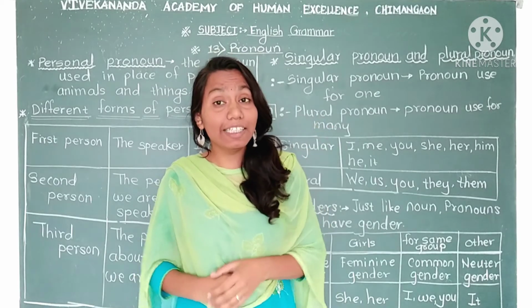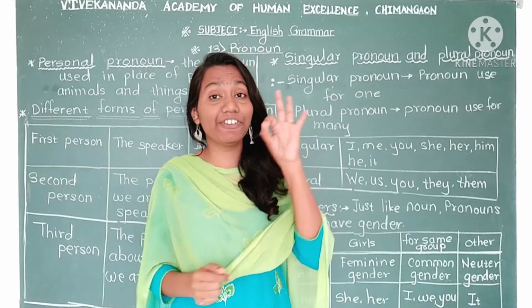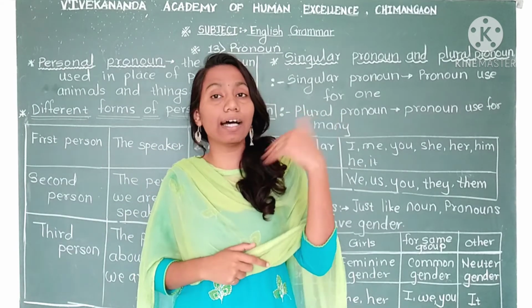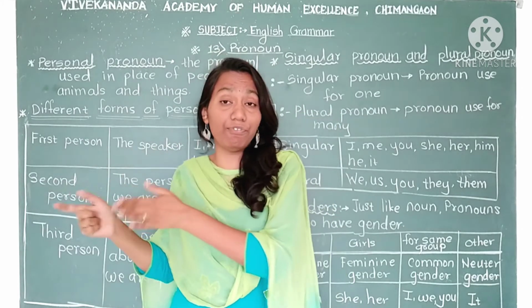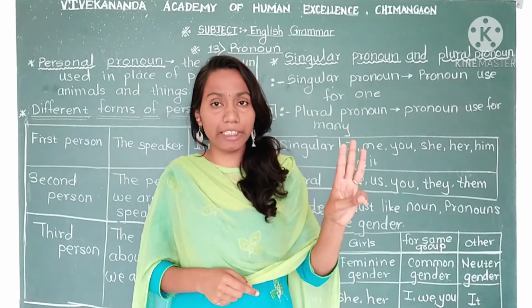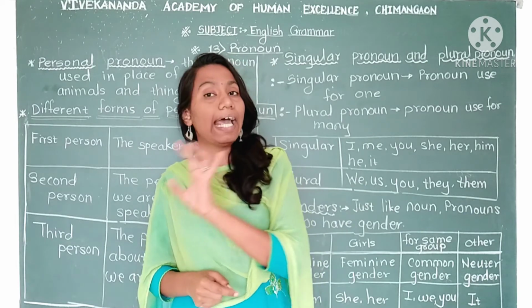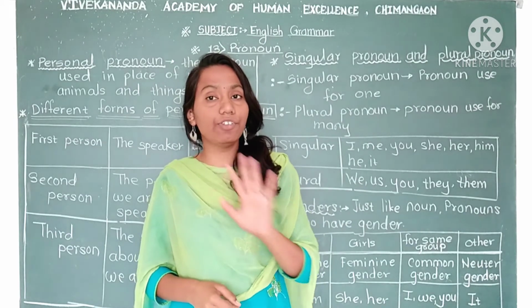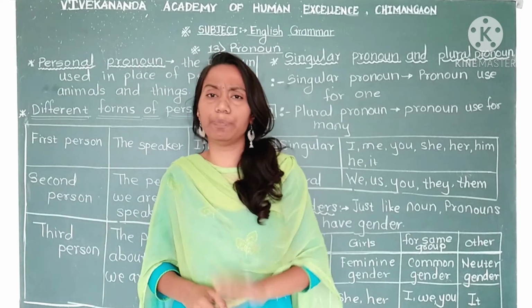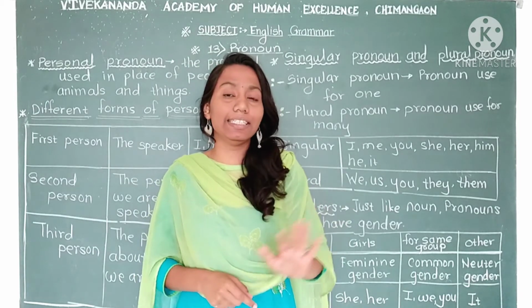And in this personal pronoun, there are three different forms, three different categories. These are subcategories, okay? Which are the three categories? First person, second person, and third person. This is very easy to understand.